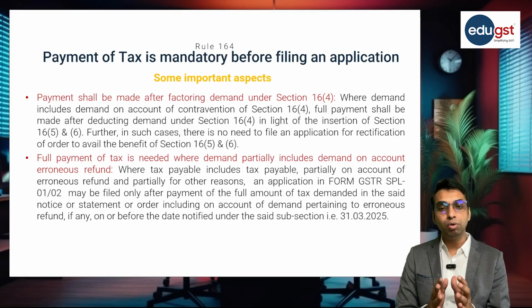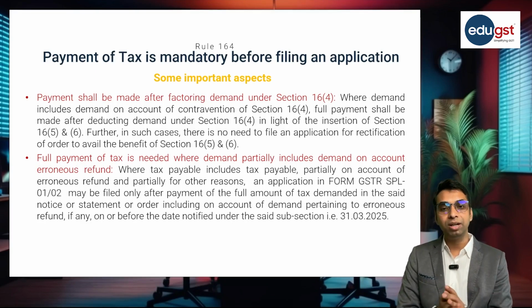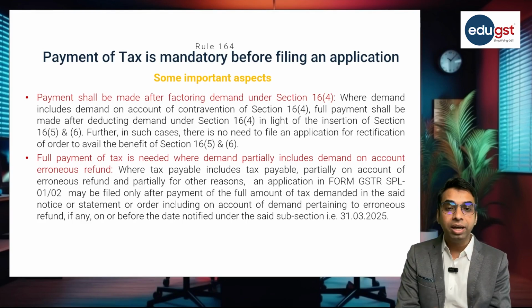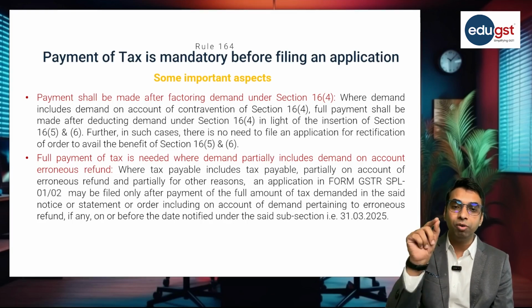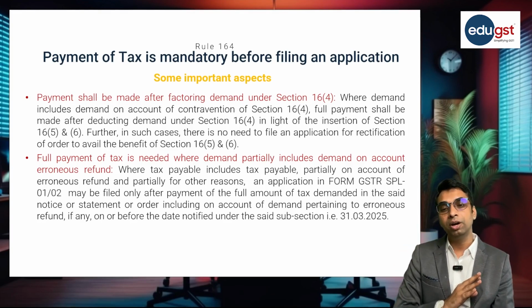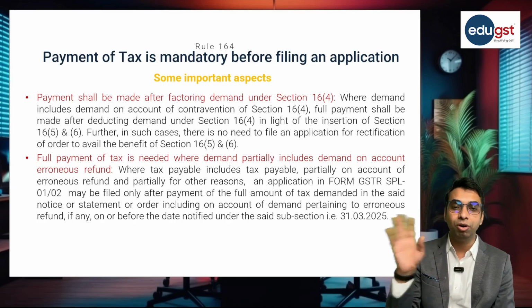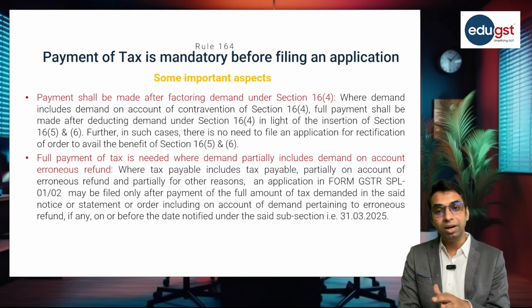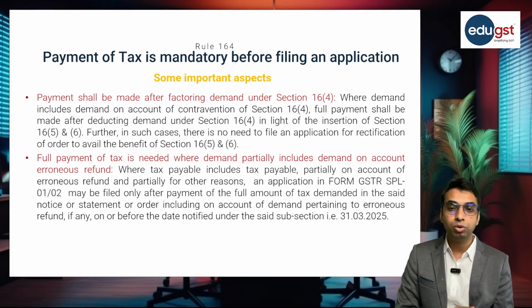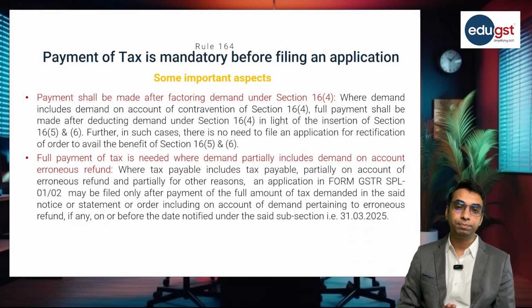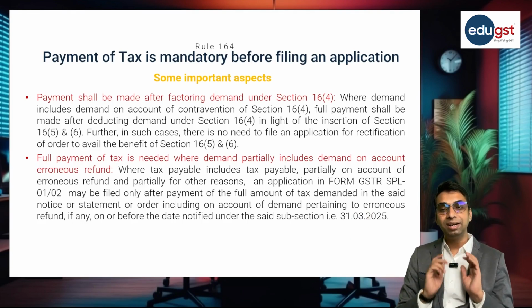So when demand includes demand on account of erroneous refund also, in that case I am required to make the full payment of liability. So in the present example, my total liability is 1 lakh rupees, out of which 40,000 is on account of erroneous refund, and the remaining 60,000 rupees is on account of some other issues. So in this case, I require to make the 100% payment. So I require to pay the 1 lakh rupees, then only I will get the waiver of interest and penalty. Otherwise, I will not get the waiver of interest and penalty.